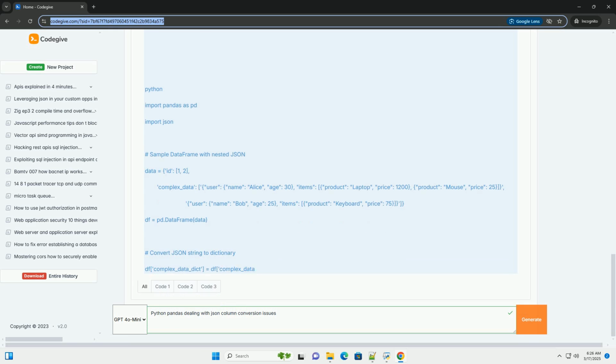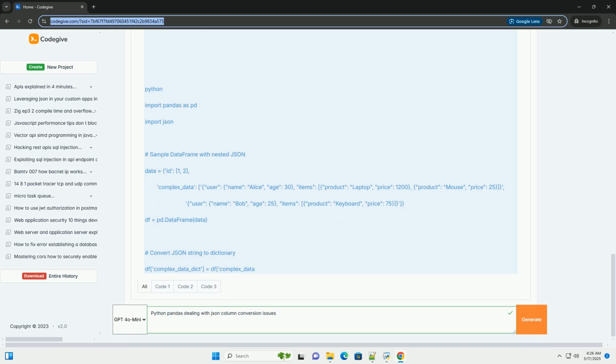Data types: be aware of the data types of the values extracted from JSON. You might need to convert them to the appropriate Pandas data types, for example int, float, datetime. Consistency: ensure that the JSON structure is consistent across all rows of your data frame. Inconsistent structures can lead to unexpected errors.